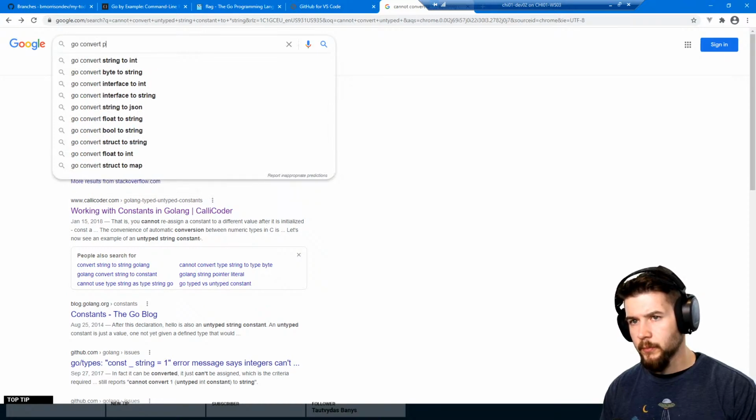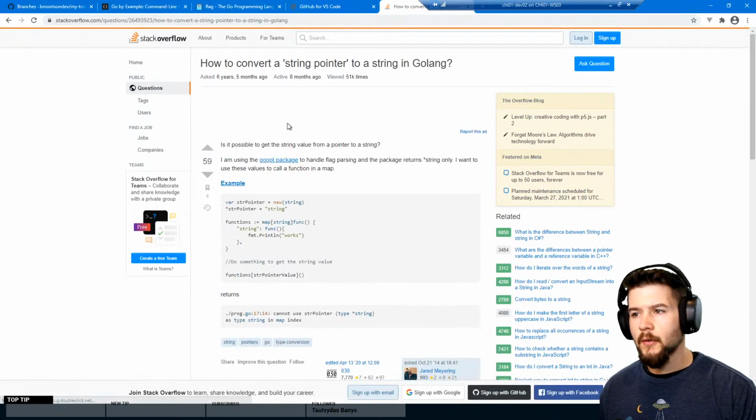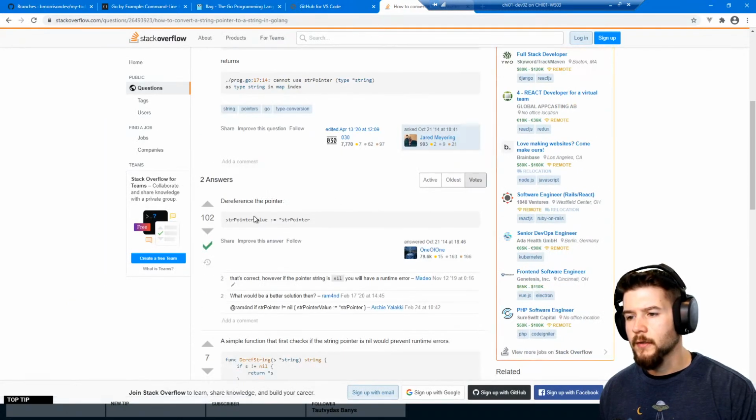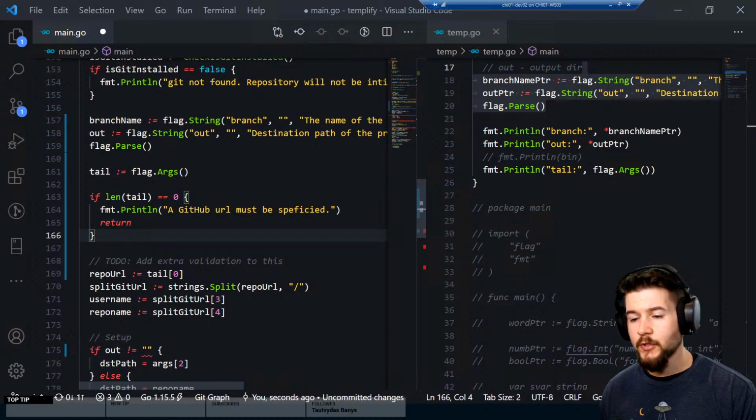Go convert pointer to string. How to convert a string pointer to string? Easy enough. Dereference the pointer. And this goes to show that I'm not really familiar with this style of programming, which I'd like to get better at.